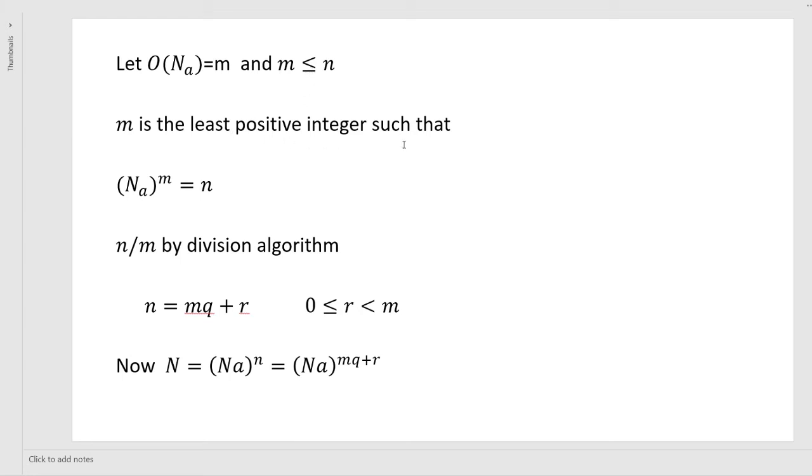m is the least positive integer such that (Na) to the power of m is equal to N. This implies n divides m. By the division algorithm, n can be written as mq plus r, where 0 is less than or equal to r, less than m. Now N is equal to (Na) to the power of n, that is (Na) to the power of mq plus r.